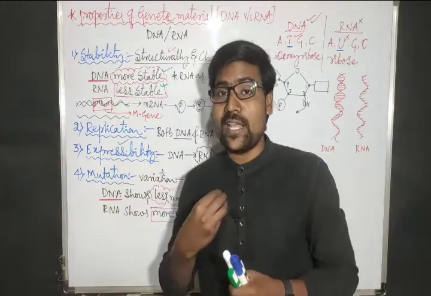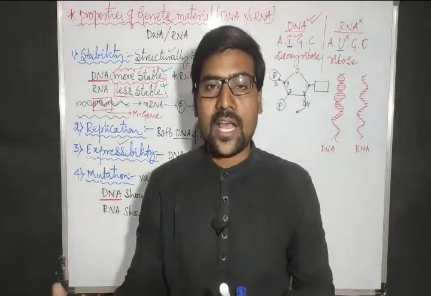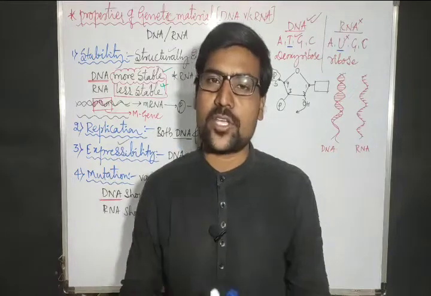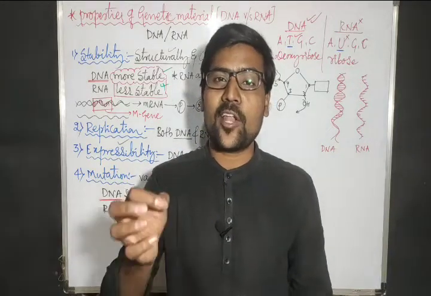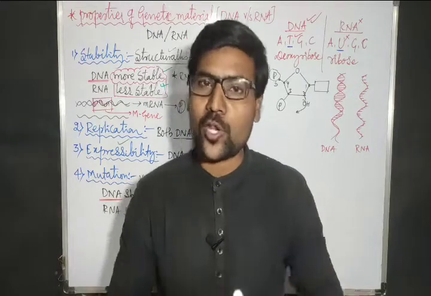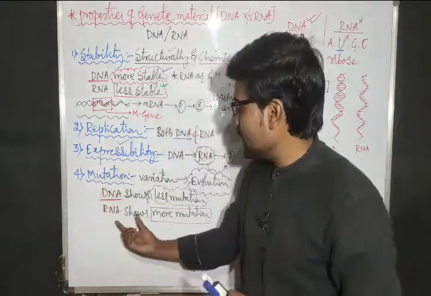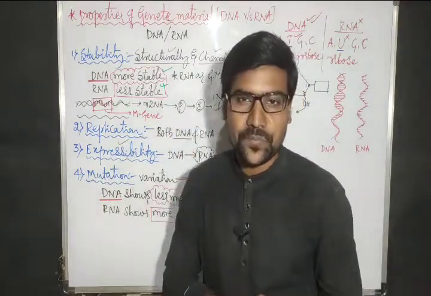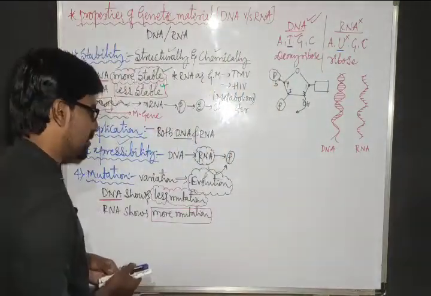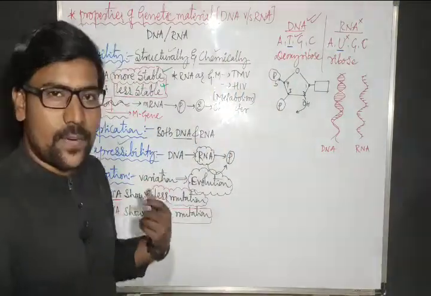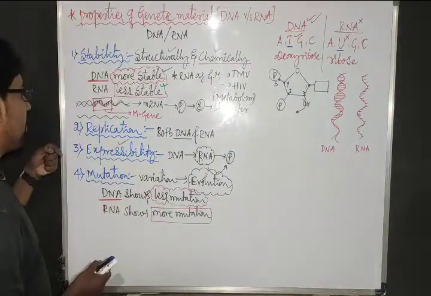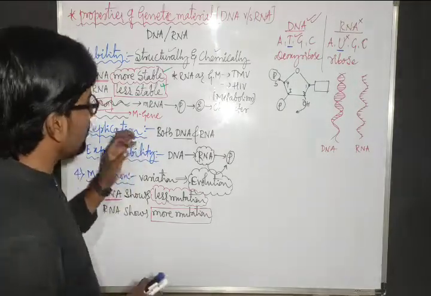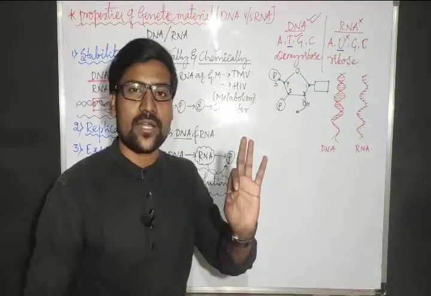Suppose if our DNA changed in our next generation, then our next generation's metabolic pathways will be changed. Then the entire lifestyle will be changed. Then that organism cannot become suitable for this competitive environment. So for that reason, DNA is the best genetic material compared to RNA from the mutation point of view. So considering the stability property, the replication property, the accessibility property, and the mutation property, in most forms DNA is considered to be a better genetic material than RNA.